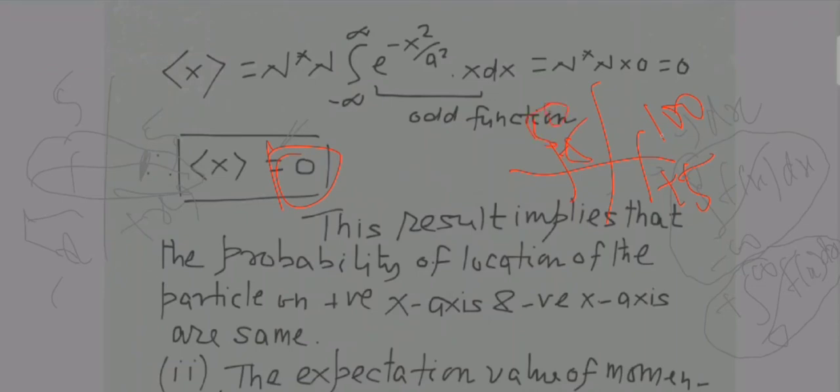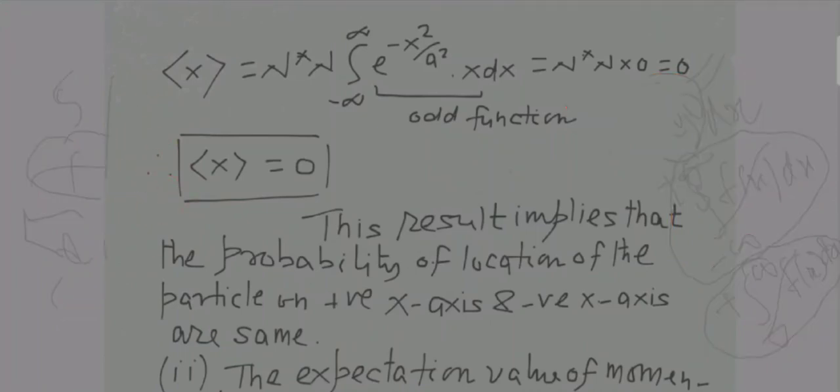So there are 50 particles in surplus at x equal to plus 5. The expectation value would then have come out to be greater than 0. But here the probability along positive x and negative x is the same, so your expectation value of x has come out to be simply equal to 0. That is how you can understand these things.